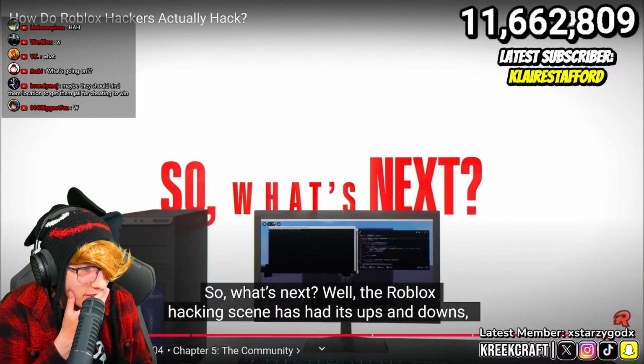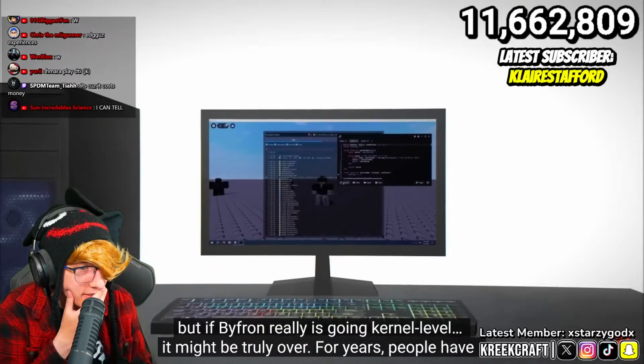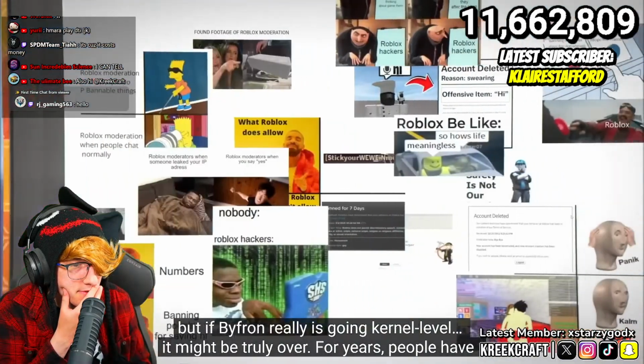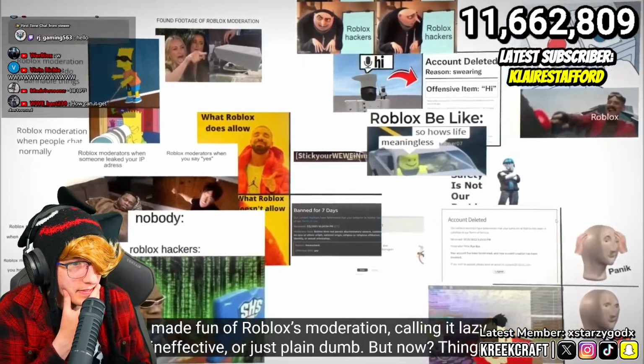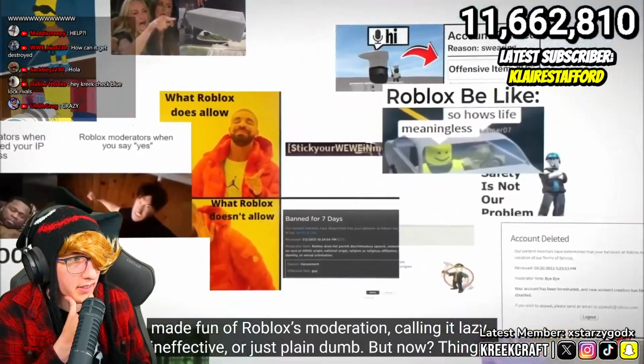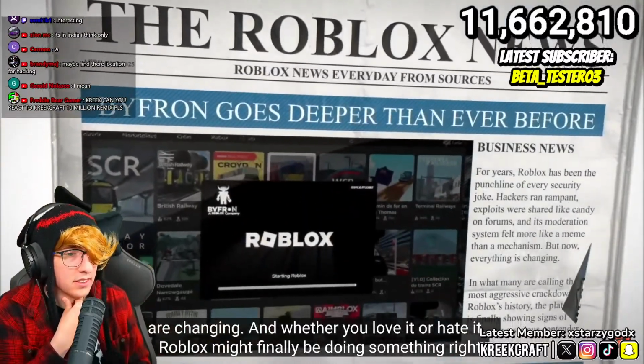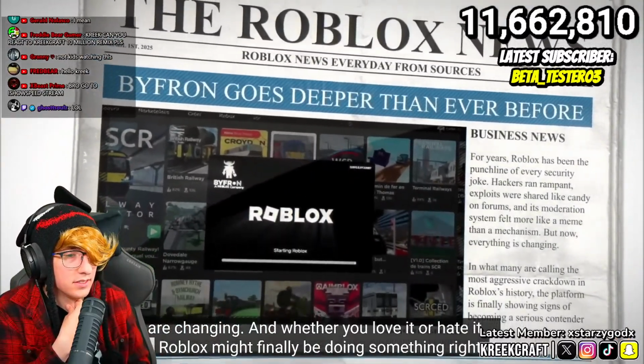Well, the Roblox hacking scene has had its ups and downs, but if Bifron is really going kernel level, it might be truly over. For years, people have made fun of Roblox's moderation, calling it lazy, ineffective, or just plain dumb. But now, things are changing. And whether you love it or hate it, Roblox might be finally doing something right.